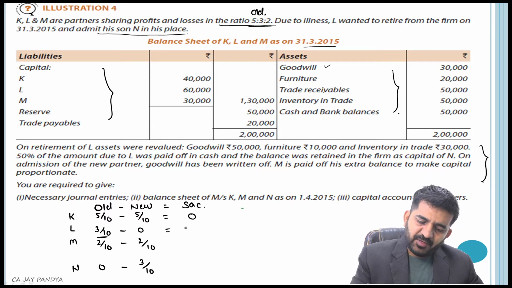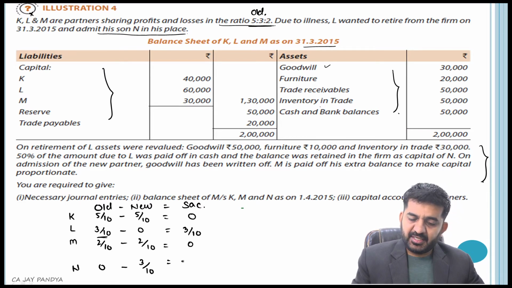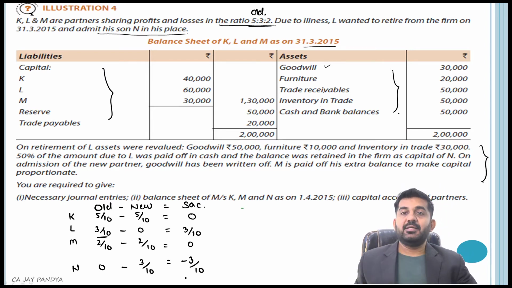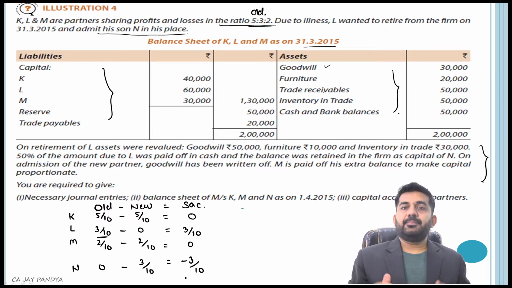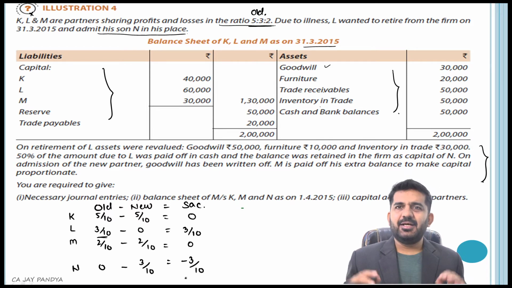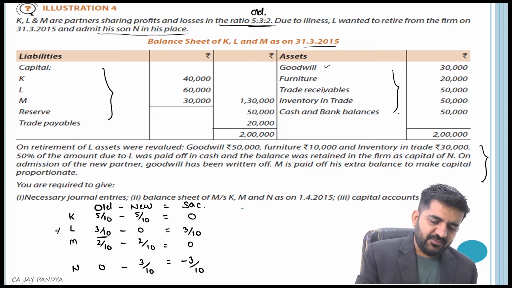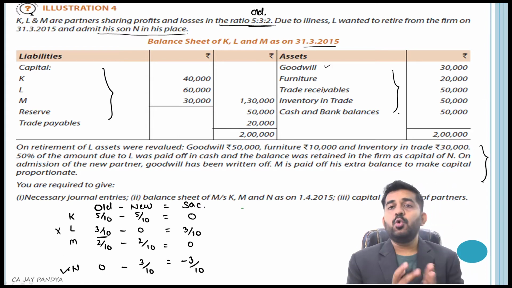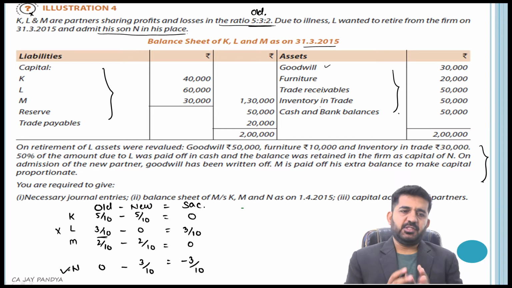What is sacrificed by L? 3 upon 10. What is sacrificed by M? 0. And what is gained by N is 3 upon 10. Is it all? So whatever is the sacrifice ratio, this will be considered. Ultimately, L is giving away his share and giving it to N. So this will be our sacrifice ratio.